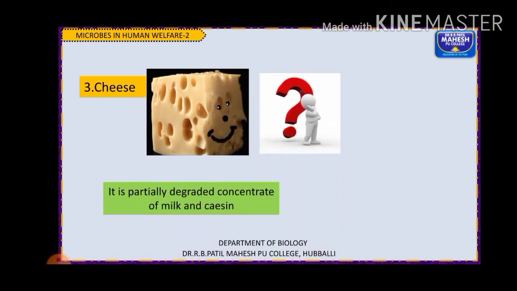This cheese might be of different kinds, children. As I told you, it is a partially degraded concentrate of the milk. The liquid part is separated from the milk and casein. There are different varieties of cheese depending upon their texture, flavor and taste, such as soft, semi-hard and hard, depending upon the water content present in them.